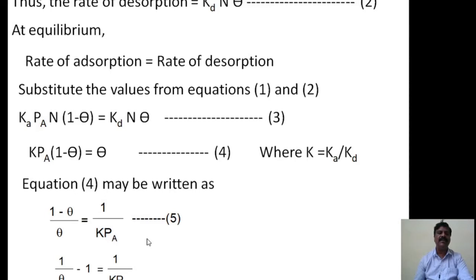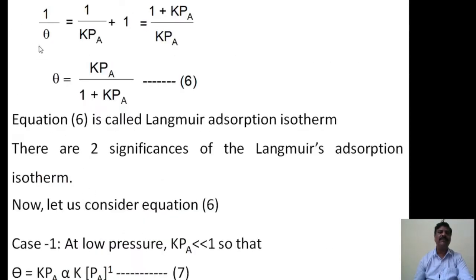Therefore we can write 1 divided by theta is equal to 1 plus 1 divided by Kpa. Then again take the LCM: K into Pa is the LCM, therefore (1 plus Kpa) divided by Kpa is the value.